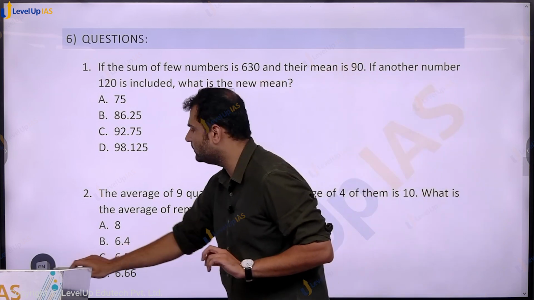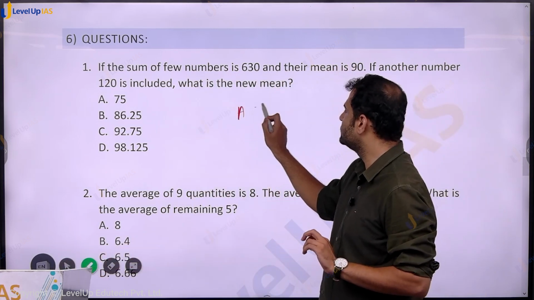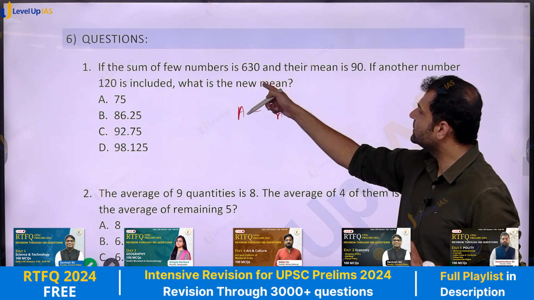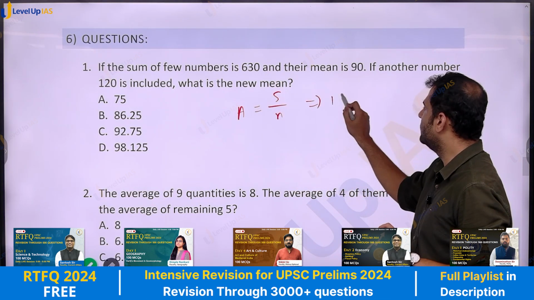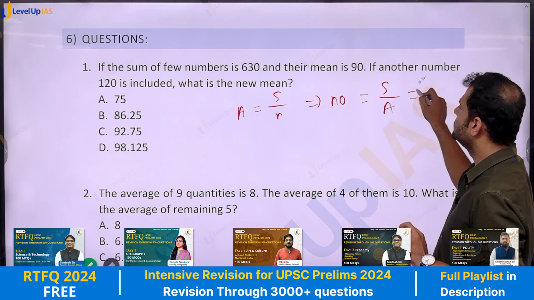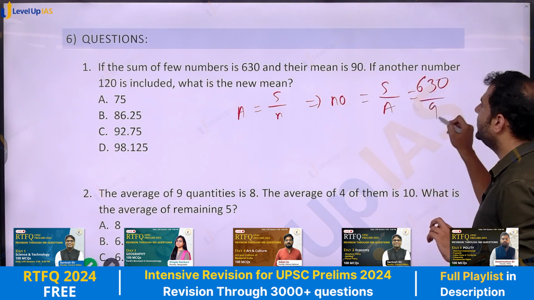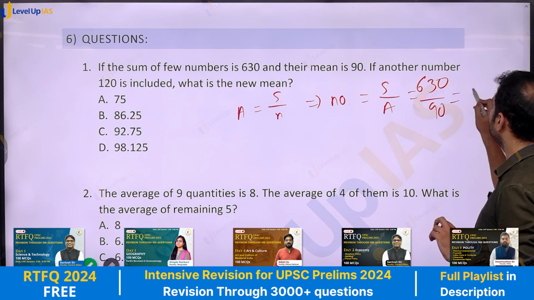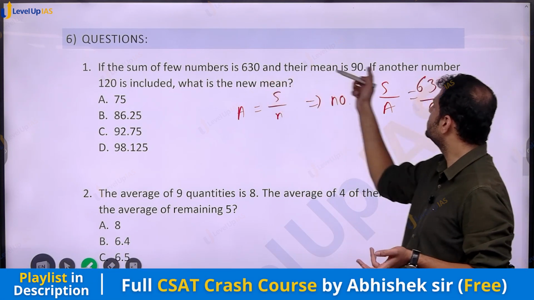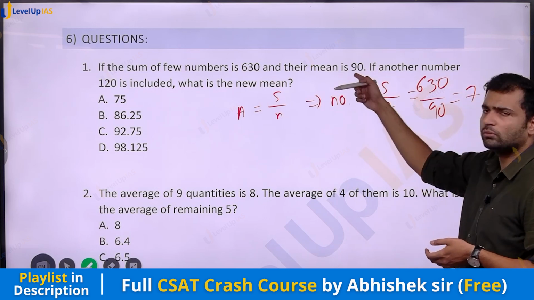So what can we find out? We know average is equal to sum divided by number. Here we are given the sum and the average, which implies the number of items is equal to sum divided by average, which is 630 divided by 90, which is equal to 7. So there are 7 items whose sum and average are as given.